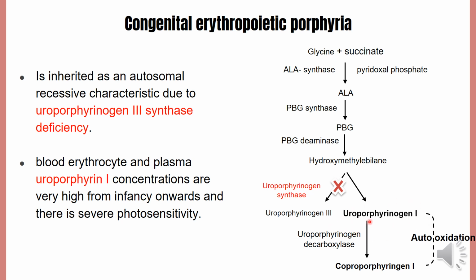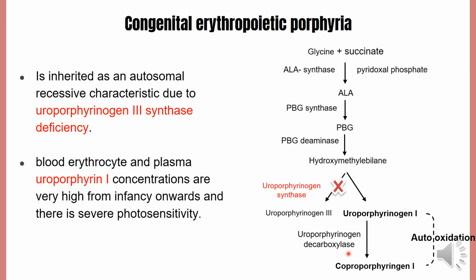This is an enzymatic conversion of hydroxymethylbilane to uroporphyrin 1. Uroporphyrin 1 is then converted into coproporphyrin 1 by the same enzyme that acts on the 3 form, which is uroporphyrinogen decarboxylase.